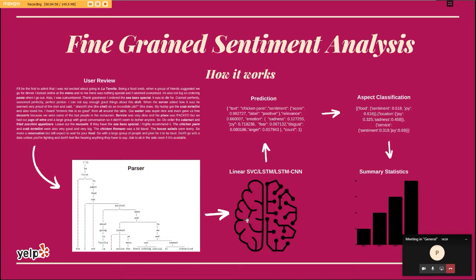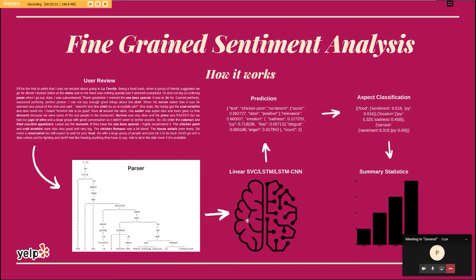And using the dependency parser, we can identify the dependencies and the roots of these relevant nouns or keywords, and we can pass the surrounding words around these keywords to the model.